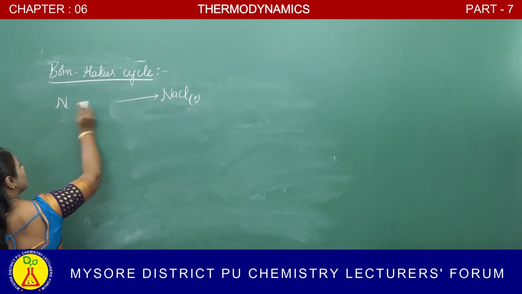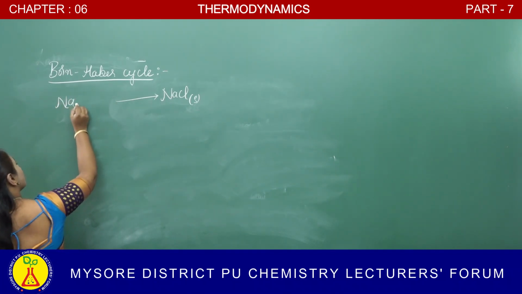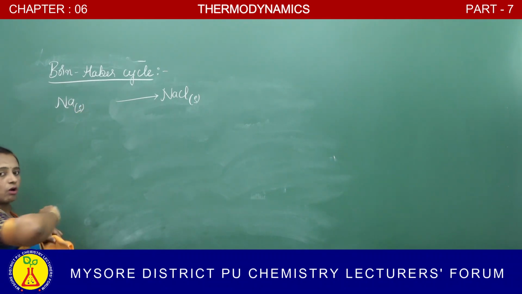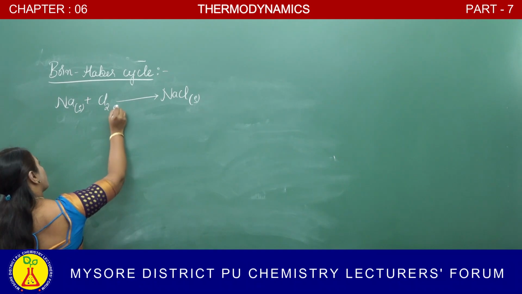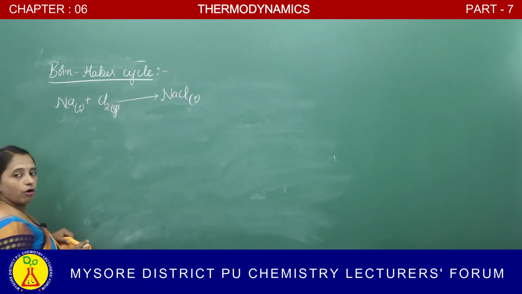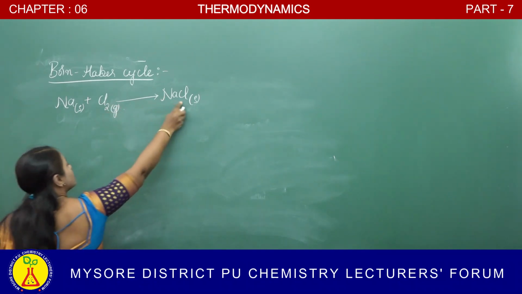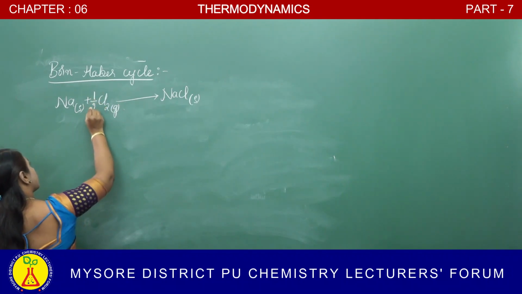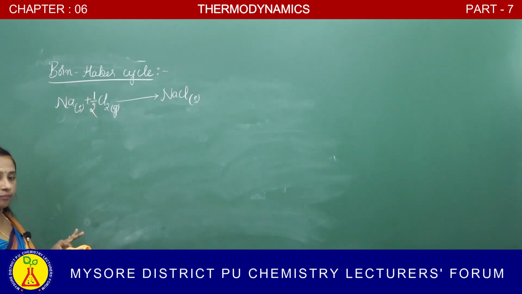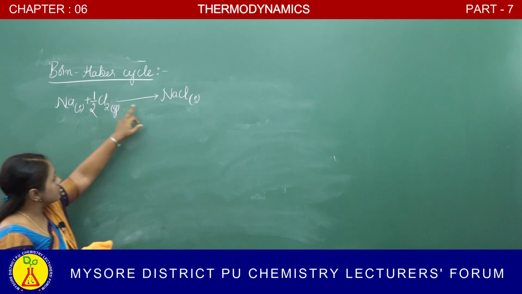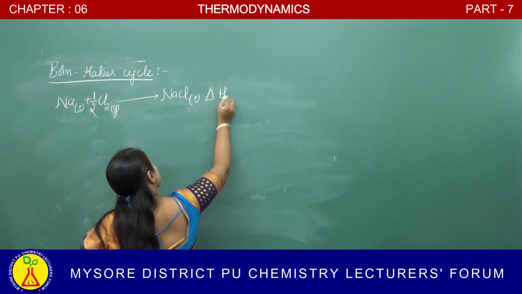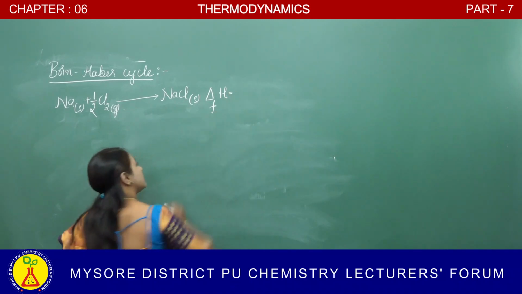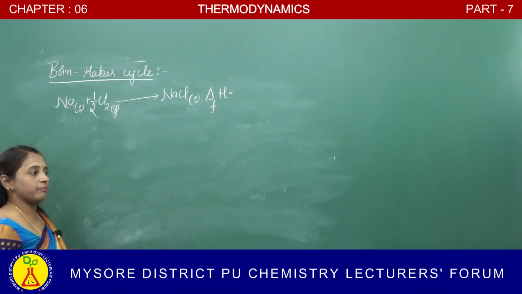Formed from its elements means sodium in its elemental form, that is solid, and chlorine, that is Cl2, which is in gaseous form, and for 1 Cl we should take half Cl2. What is the change in enthalpy? This enthalpy is called the enthalpy of formation.